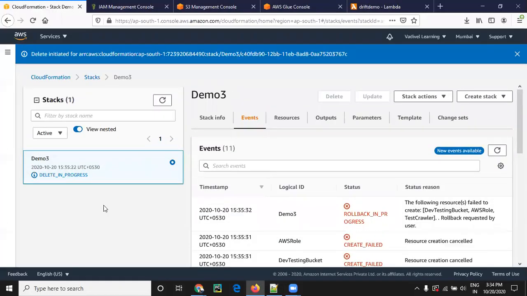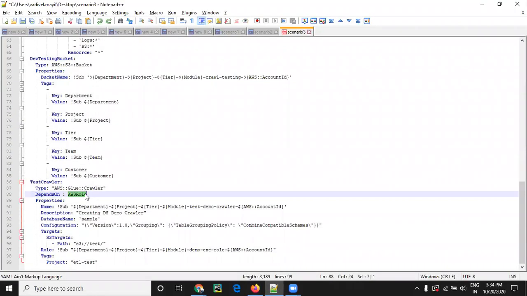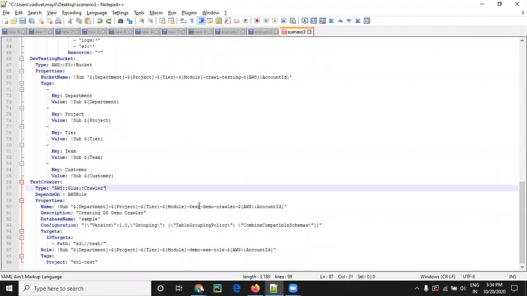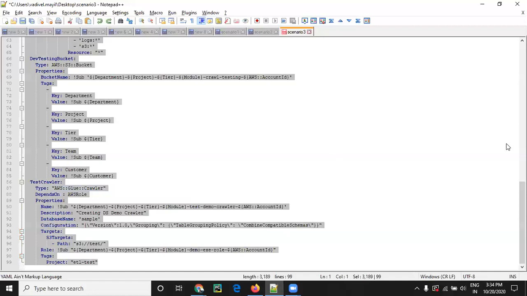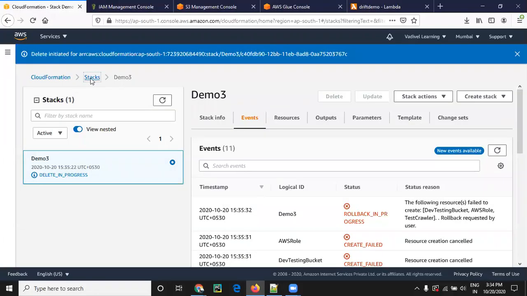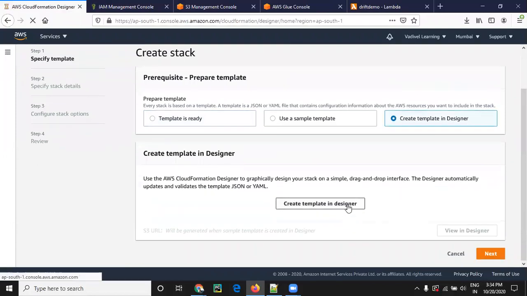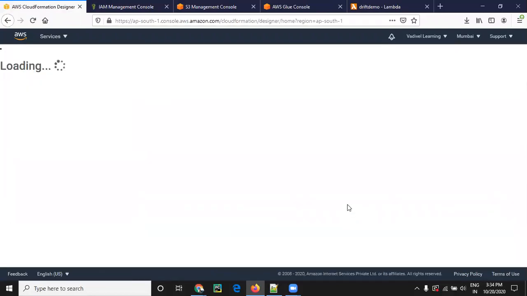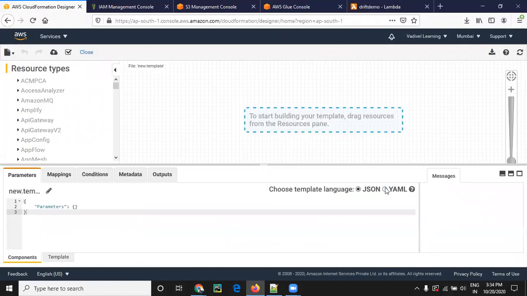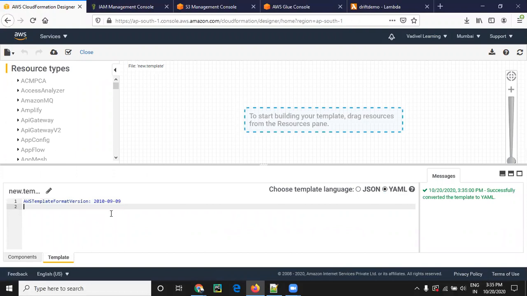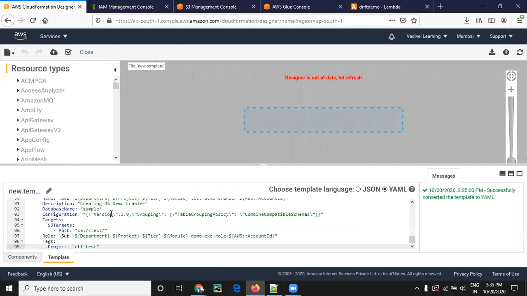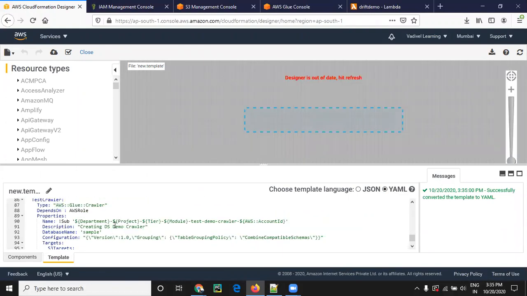I'm going to add the depends on AWS role and try to create now. I just added the depends on AWS role in the crawler.